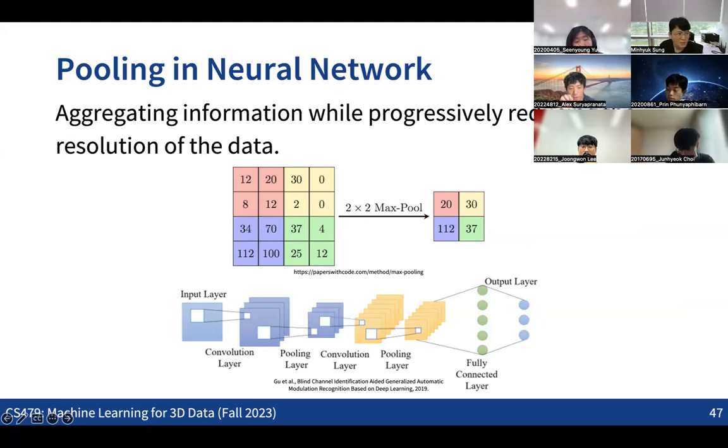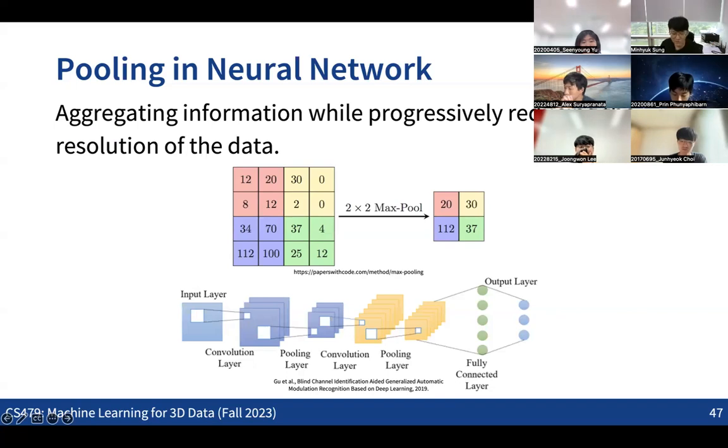But the question might be, how are we going to apply the pooling operation, right? If we think about how the pooling layer works in a 2D convolutional neural network, the role of the pooling operation is progressively reducing the resolution of the data. When you have higher resolution data, the pooling operation makes lower resolution data while aggregating local information.